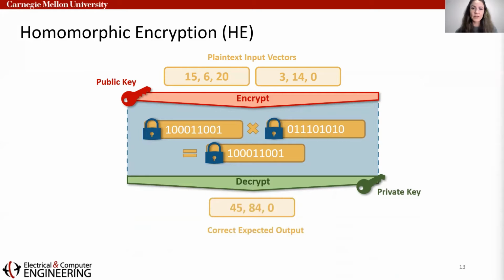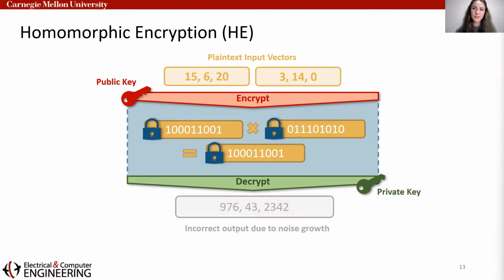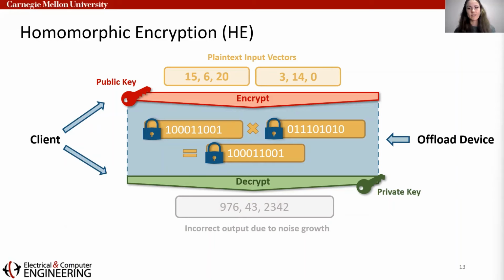If everything is computed appropriately, this plaintext result will match the expected result from doing that same computation on non-encrypted inputs. Unfortunately, there are many challenges when working with HE, and if these limitations are neglected, that ciphertext may be made to become undecryptable, and those results will be lost. In the compute offload scenario that CHOCO targets, the client is responsible for the encryption and decryption of the private data, while the offload device is responsible for all encrypted operations.